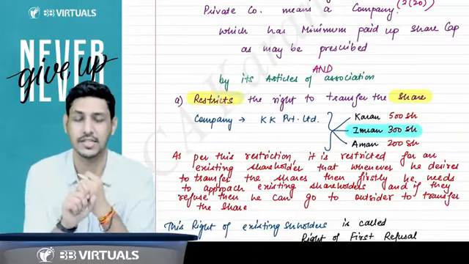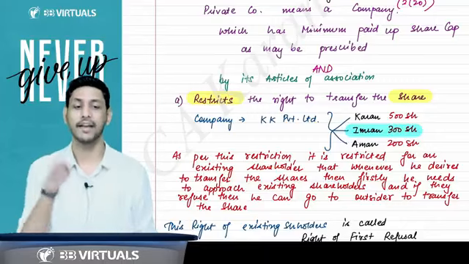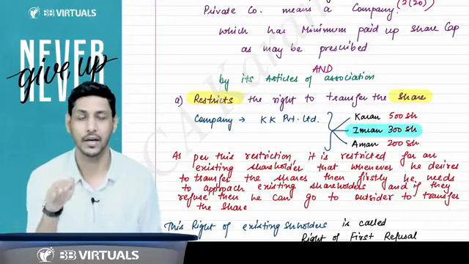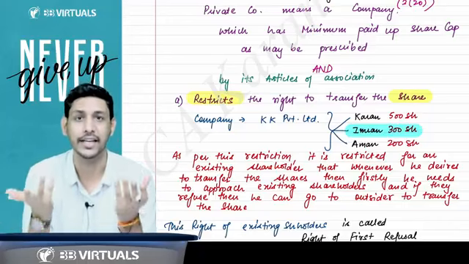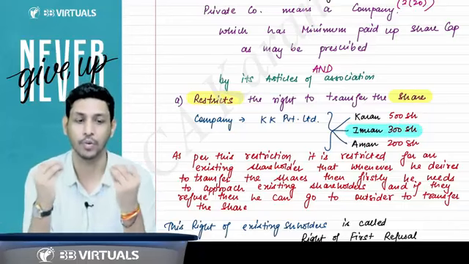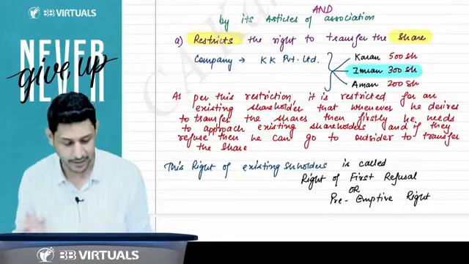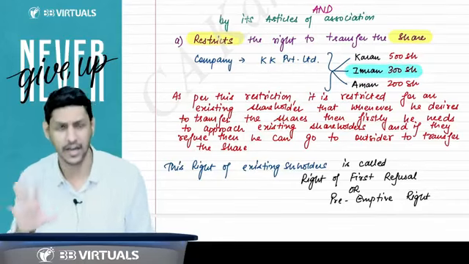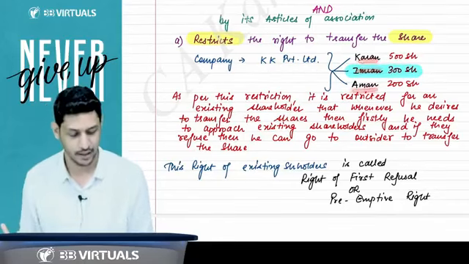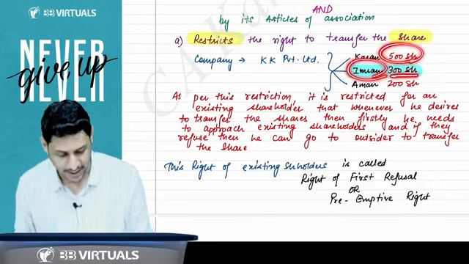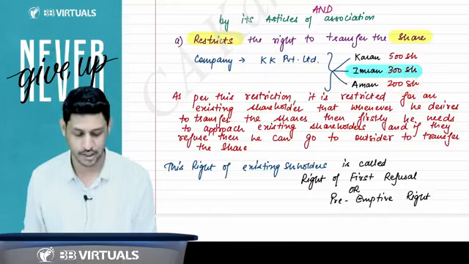First is the restriction. What does the restriction state? That in a private company, a member cannot transfer the shares freely. There is a restriction on the right to transfer the share. For example, there is a private company KK Private Limited, and suppose there are 3 shareholders, Karan, Imran and Aman. Karan is having 500 shares, Imran is having 300 shares, and Aman is having 200 shares.